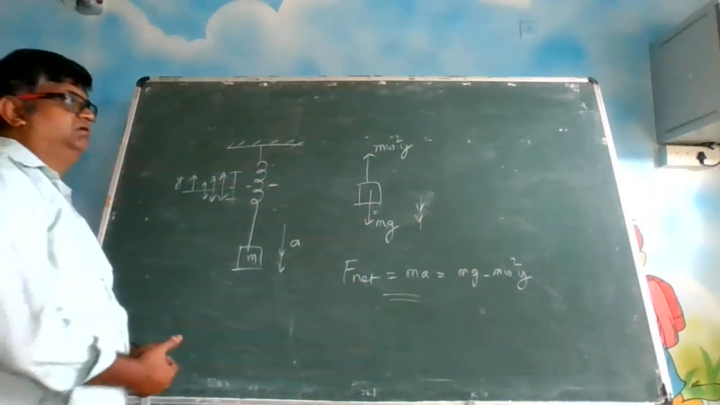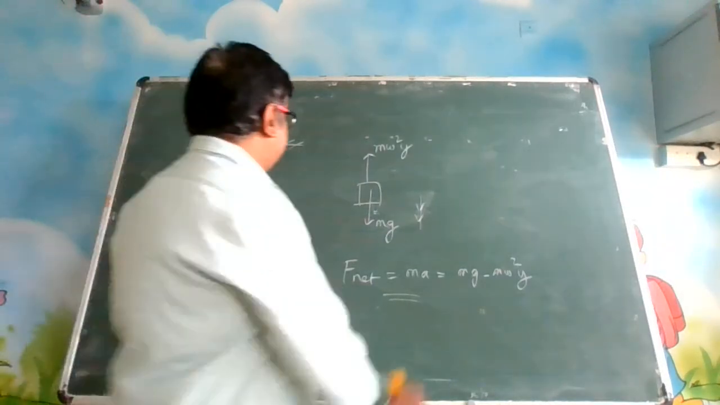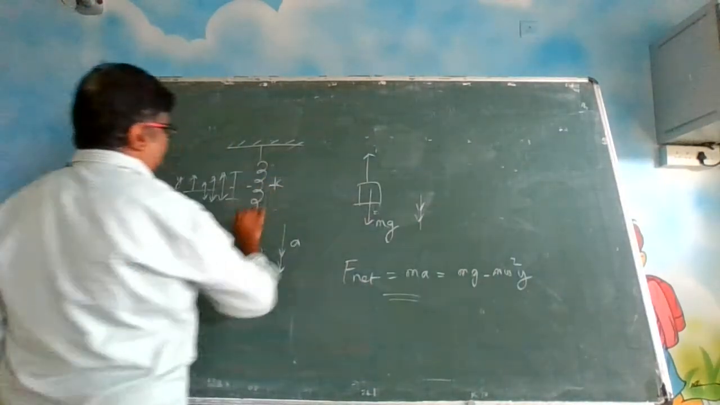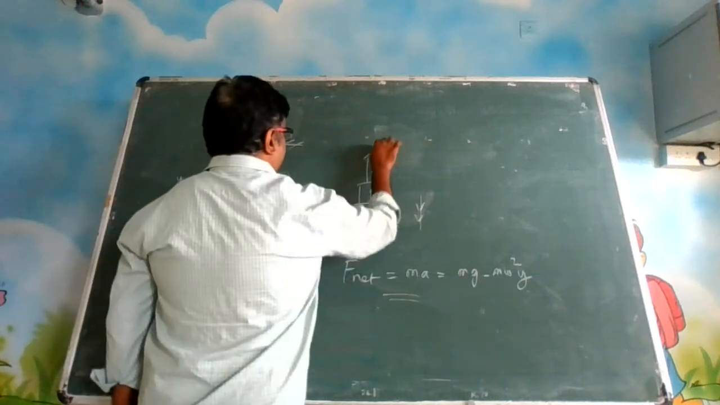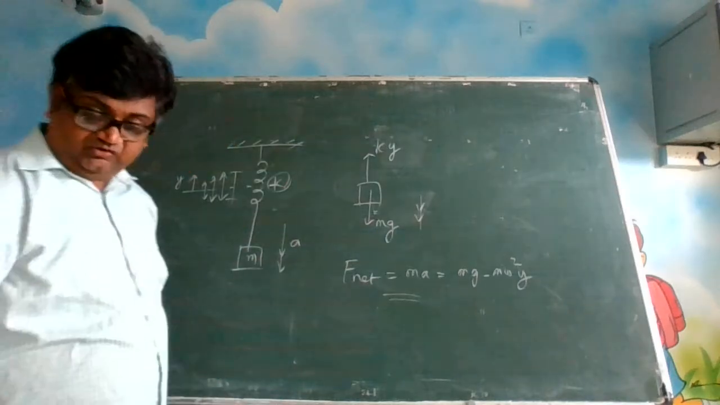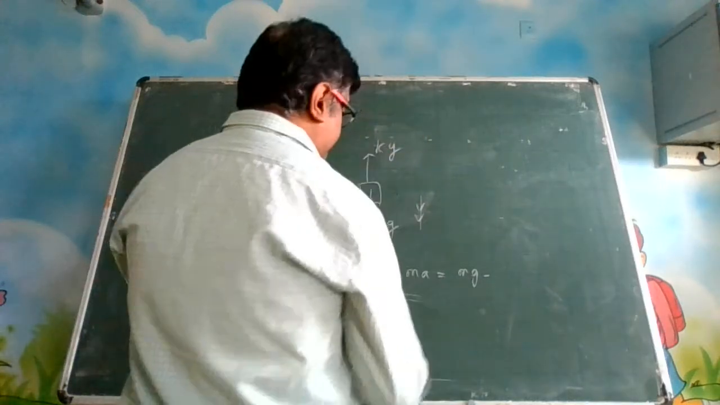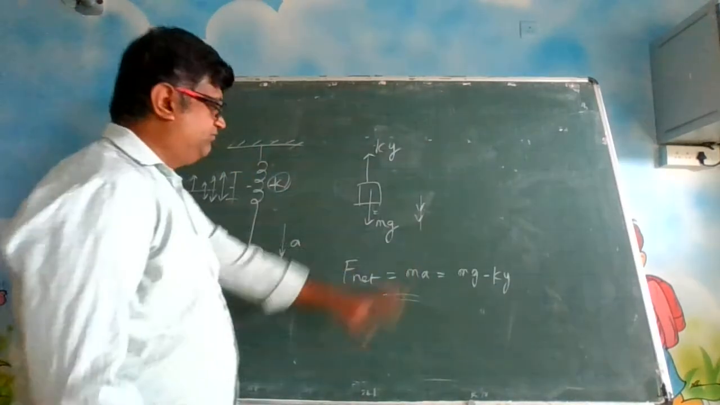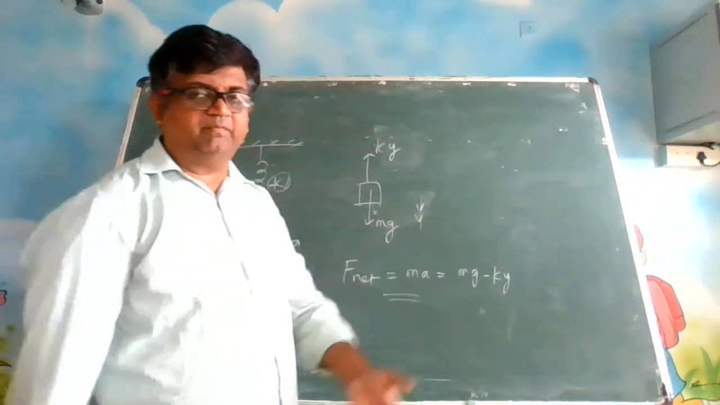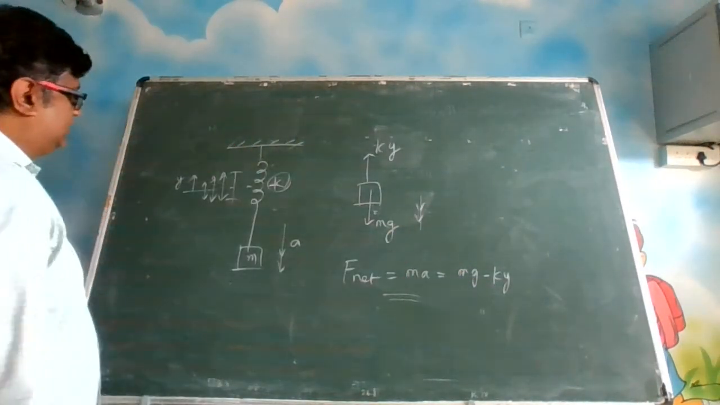Now, if some spring is given to you, then its spring constant will be given to you. So this force will be ky. The spring force will be ky acting upwards. So this equation will become mg minus ky, and from there you can frame the equation. You can compare these two equations. If it is a simple harmonic motion, ky can be written as m omega square y, and all those things you can write now. I'm talking about how to frame the equations.